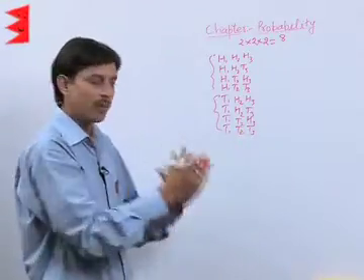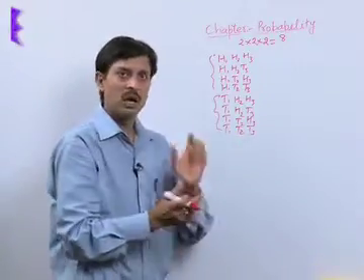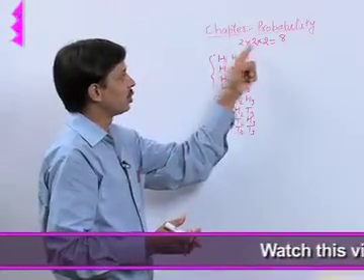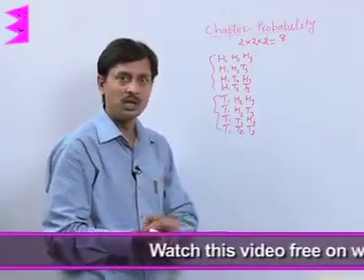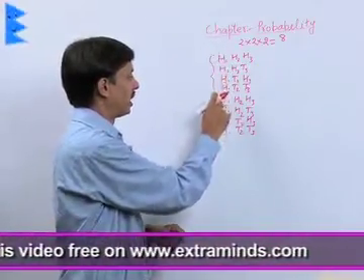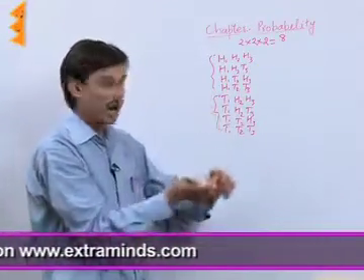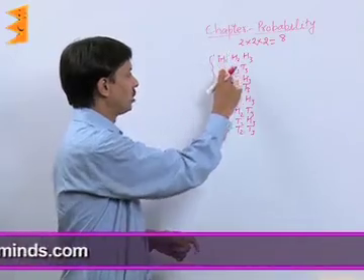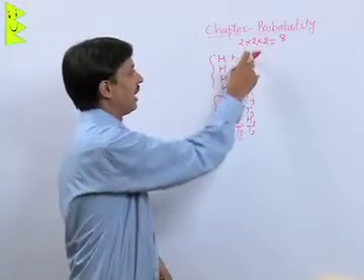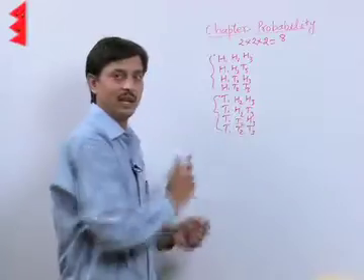So the technique of making the sample space: a coin has 2 possibilities, head or tail. 3 coins have 2 into 2 into 2, that is 8 possibilities. Half of 8 is 4, so first you write 4 heads, then 4 tails. Now half of 4 is 2, so 2 heads, 2 tails, 2 heads, 2 tails. Half of 2 is 1, so head, tail, head, tail, head, tail, head, tail.